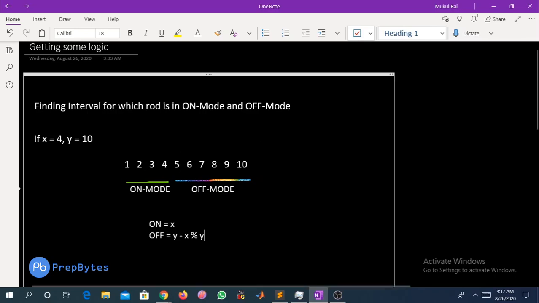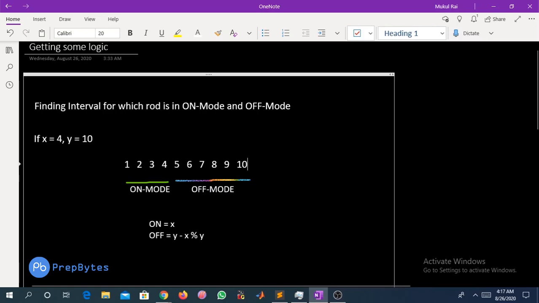So we can see here, up to the fourth minute, the rod will be in on mode. And since the scientists will come into the lab on the 10th minute, from 5 to 10 the rod will be giving low power, that is, the power of the rod will be reduced from the 5th minute to the 10th minute.